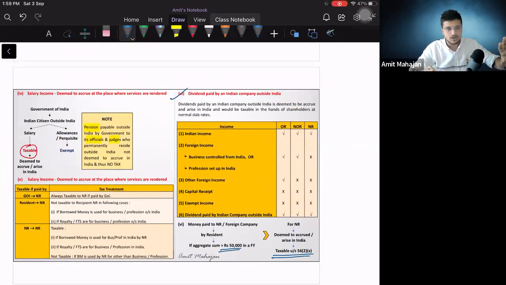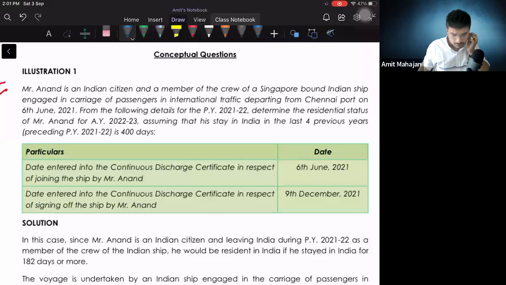I hope you are clear with residential status. जो जितना मैं deep में जा सकता था उतना मैं deep में गया हूँ. And with this we are starting with the questions of residential status now. Right? Everybody ready? Okay. 1 minute. So let's start with the questions now.